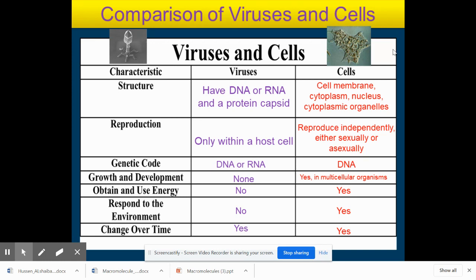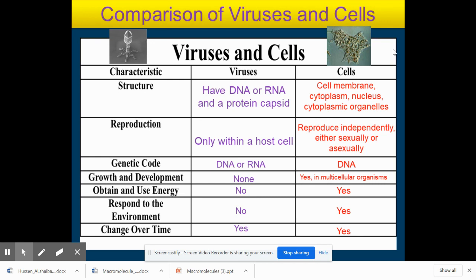Growth and development. All life has to grow and develop. Viruses do not. Cells do, and it says in multicellular organisms, but bacteria grow too, and when they get too big, they divide. Obtain and use energy. Viruses do not. They have the cell do all the work, and the cell does use energy. Respond to the environment. Viruses do not, whereas cells do.